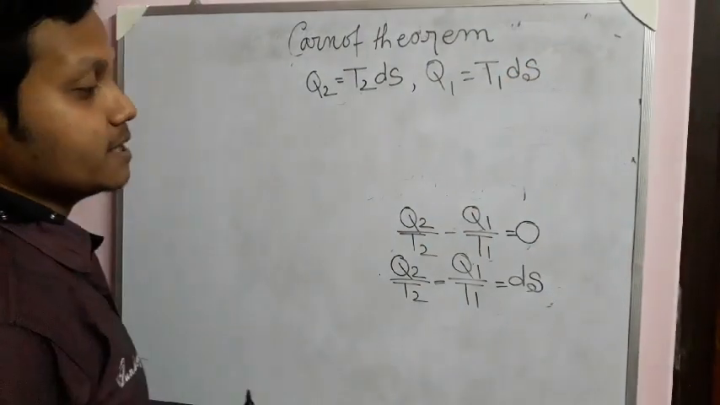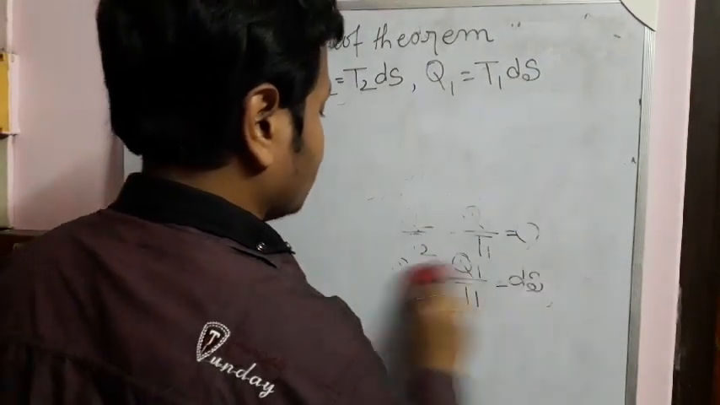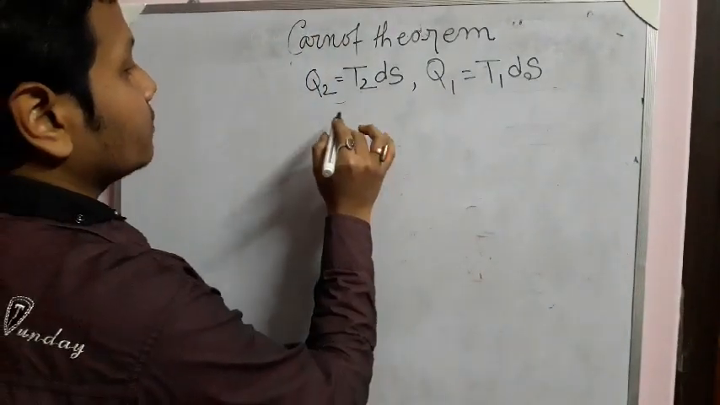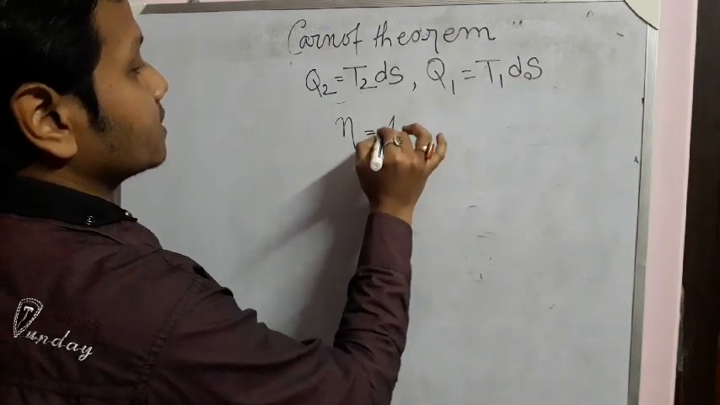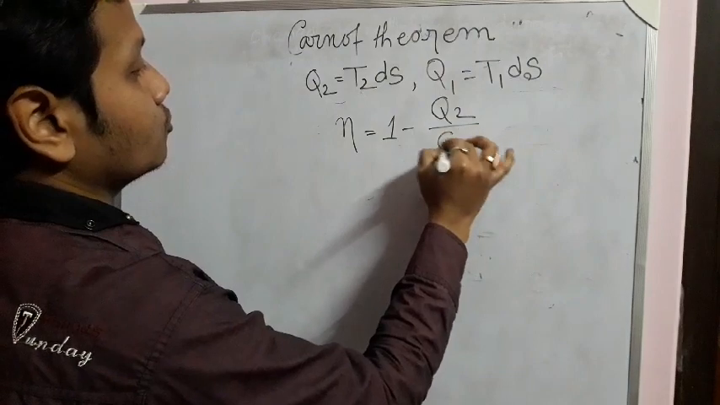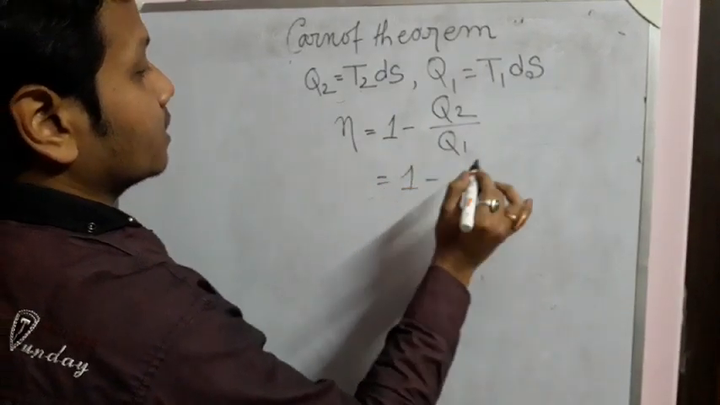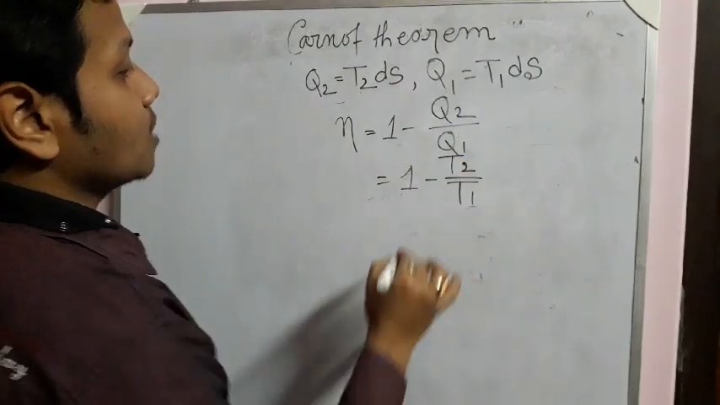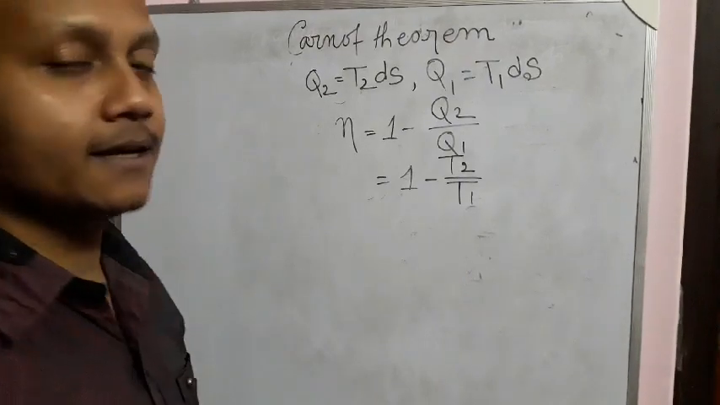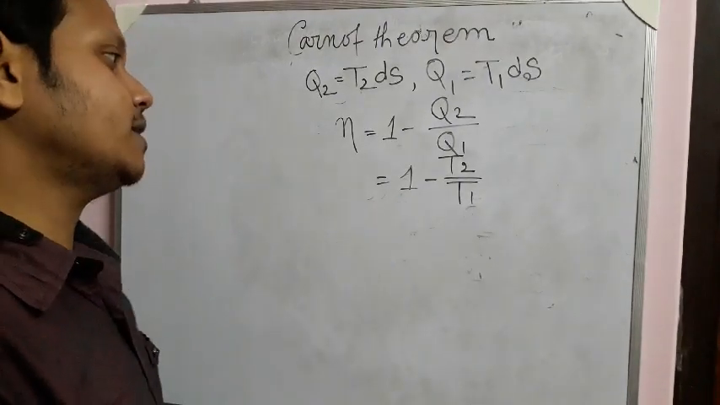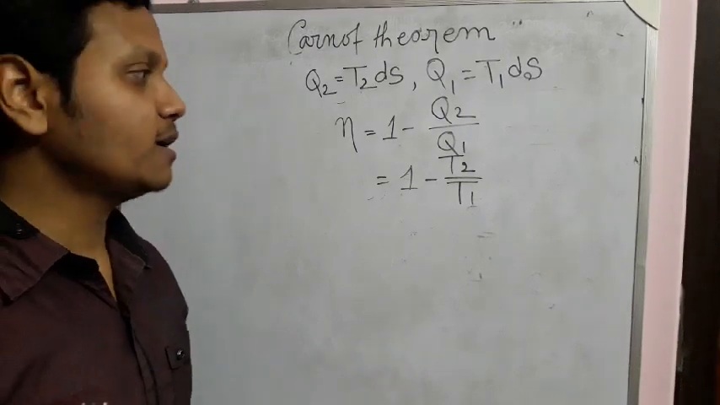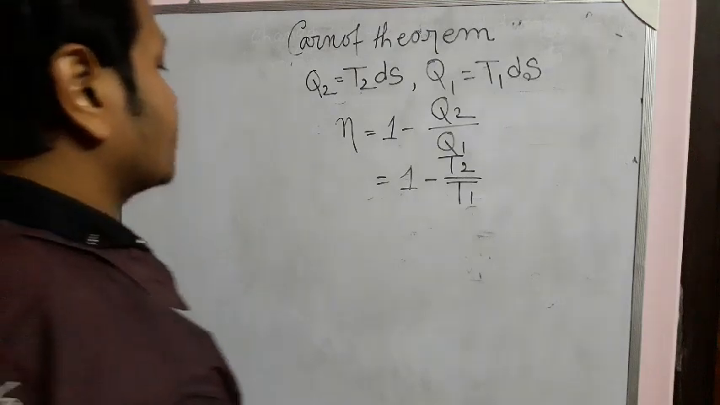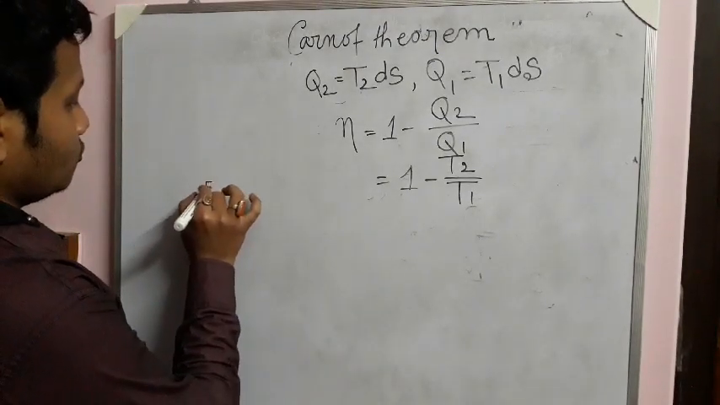So what will be the efficiency of the engine? Let us check whether it agrees with the Carnot cycle or not. If we call the efficiency of the engine eta, the general formula is 1 minus Q2 by Q1. Substituting, Q2 means T2 dS and Q1 means T1 dS. So dS cancels. We see that this agrees excellently with the efficiency of the Carnot engine. So we can easily conclude that the efficiency of all reversible heat engines working between the same two temperature limits is the same.